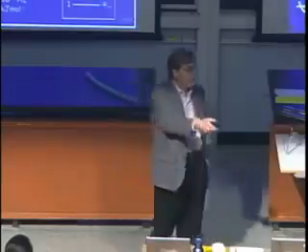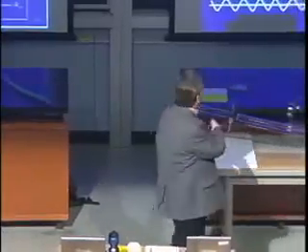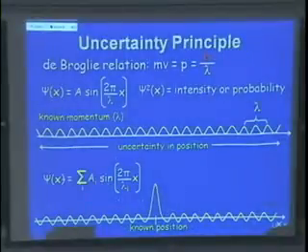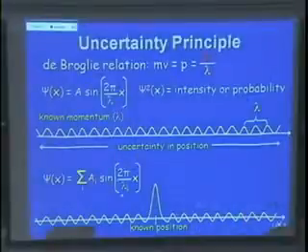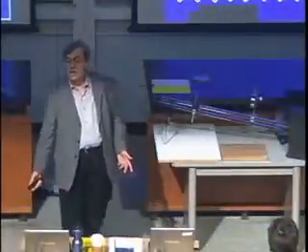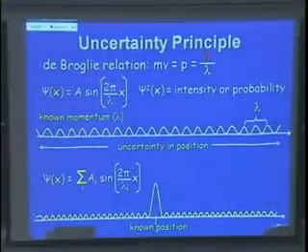I have to take a whole bunch of waves and superimpose them, or add them together. Then I can make a construct like this here, and then I know the position quite well. I know where that electron is. So the wave function where I want to know where the electron is is a sum of a whole bunch of waves, okay? And they have a whole array of different lambdas, different wavelengths. With this, I don't know my momentum. So I can either know the position well, or I know the momentum. This is a dilemma, and we call this dilemma the uncertainty principle. If I square this again, there is very little probability that it's here, but there's a high probability that the electron is here.